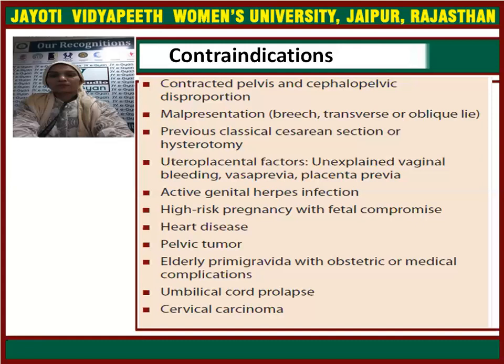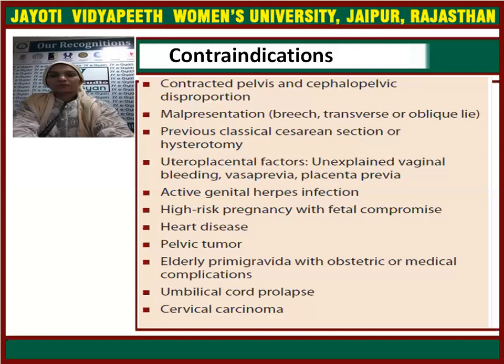And placenta previa. In abruptio placentae, induction is indicated. This is important. But in placenta previa, as we have already seen, there will be a problem of PPH for the patient, so induction should not be done. Induction is contraindicated in placenta previa and indicated in abruptio placentae. Active genital herpes infection, we have already seen the infection. If herpes infection is present, that is a contraindication for induction of labor.